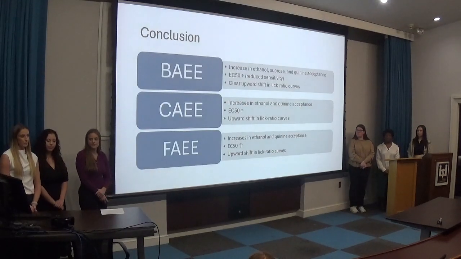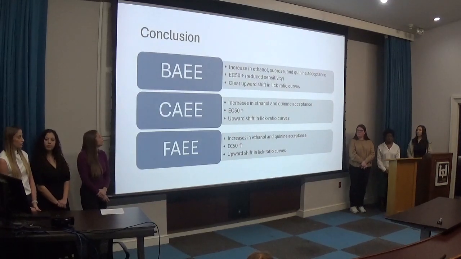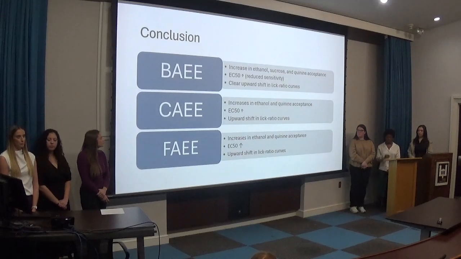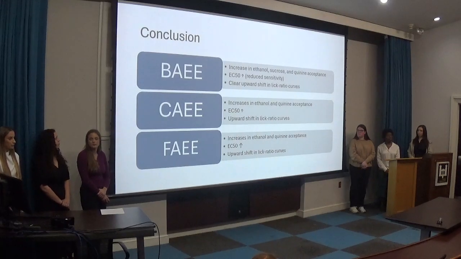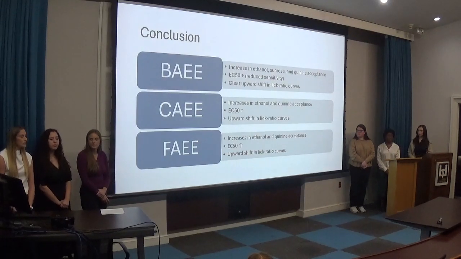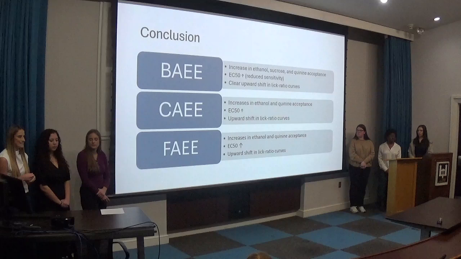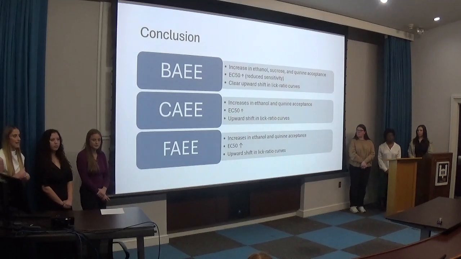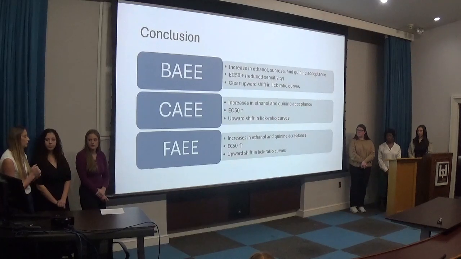Okay, so for our Bagg group, we saw a significant difference across all 3 taste stimuli. But then for our K and the FA group, we saw an increase in total rate of consumption of the ethanol and the quinine, but not for the sucrose. All three groups showed an upward shift in lick ratio patterns, and as our results previously mentioned, there was an increase in EC50 concentration between pre-test and post-test. So these pre-test and post-test comparisons revealed that there was an increase in preferability for ethanol, which is revealed in the increase in total rate of consumption of ethanol.